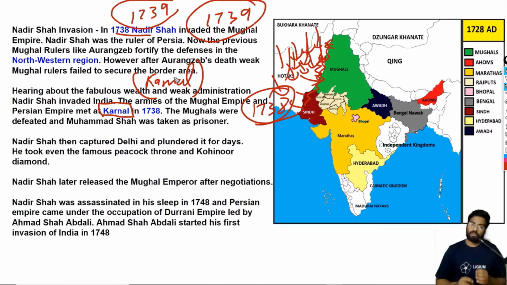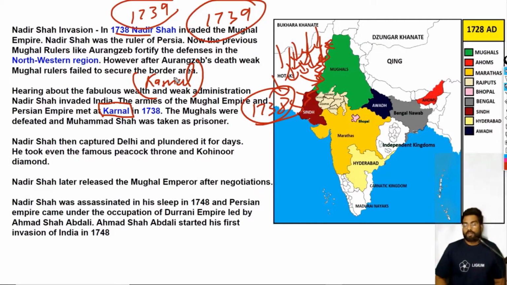There were horrific massacres, comparable to those carried out by Taimur. Nadir Shah captured Delhi and took away the Peacock Throne and the Kohinoor Diamond. The Peacock Throne was the throne on which the Mughal emperors used to sit, and it was taken away by Nadir Shah, along with the famous Kohinoor Diamond.